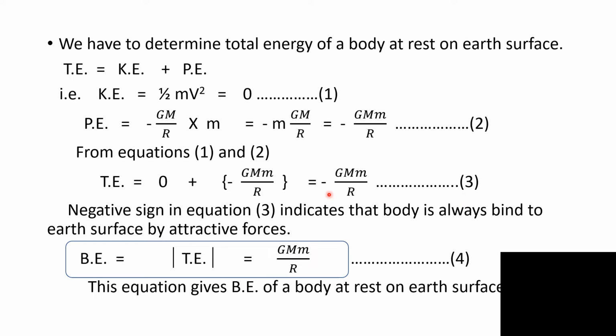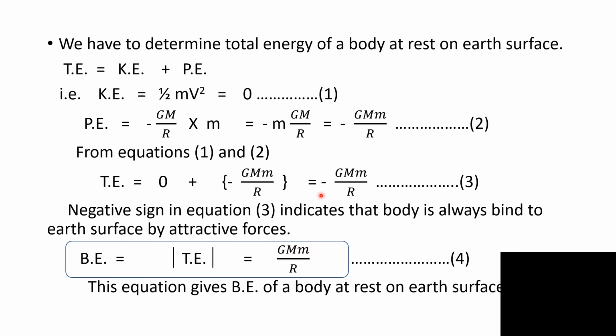Now negative sign in this equation indicates that body is always bound to the earth by attractive forces. So binding energy equal to modulus of total energy.